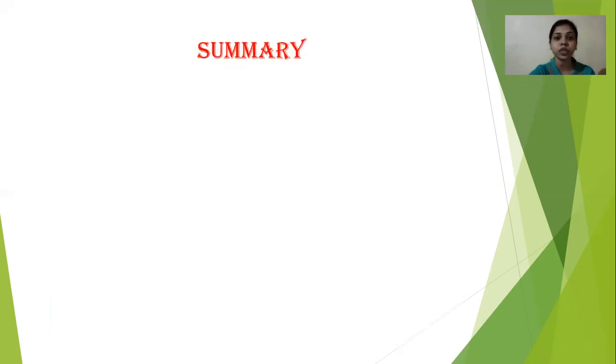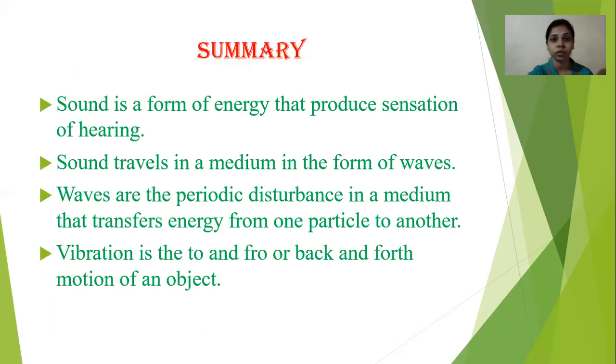Now, in today's class, what did we learn? We learned what sound is. Sound is a form of energy that produces the sensation of hearing. Sound always requires a medium to travel, and it travels in the form of waves. Waves are nothing but a periodic disturbance in a medium that transfers energy from one place to another.